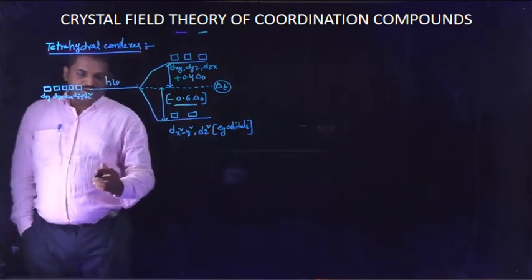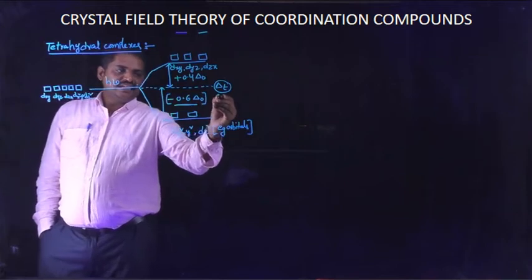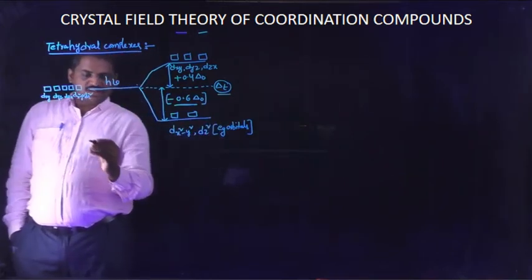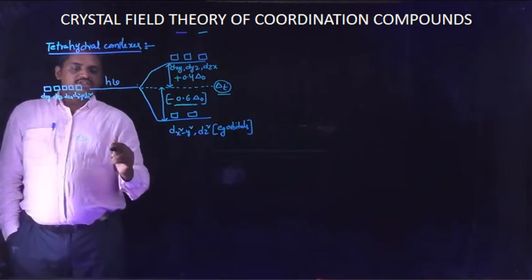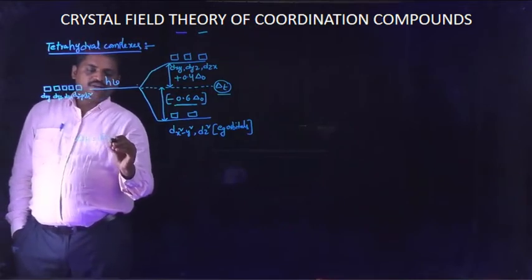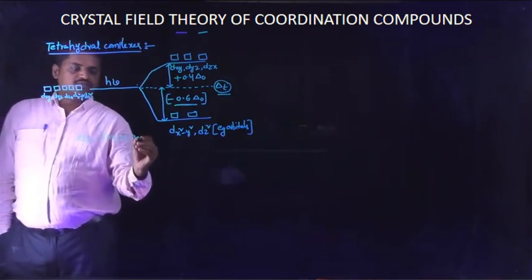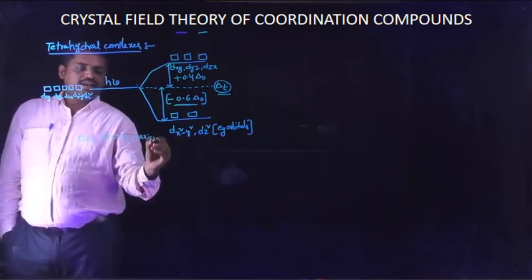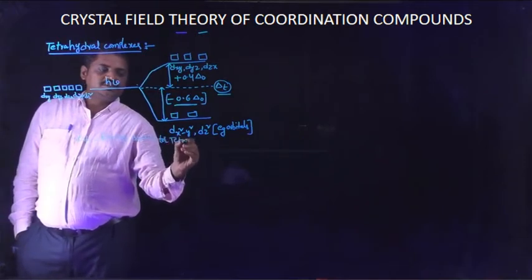Now, students, this energy barrier is delta T. Delta T means the energy barrier for tetrahedral complexes.